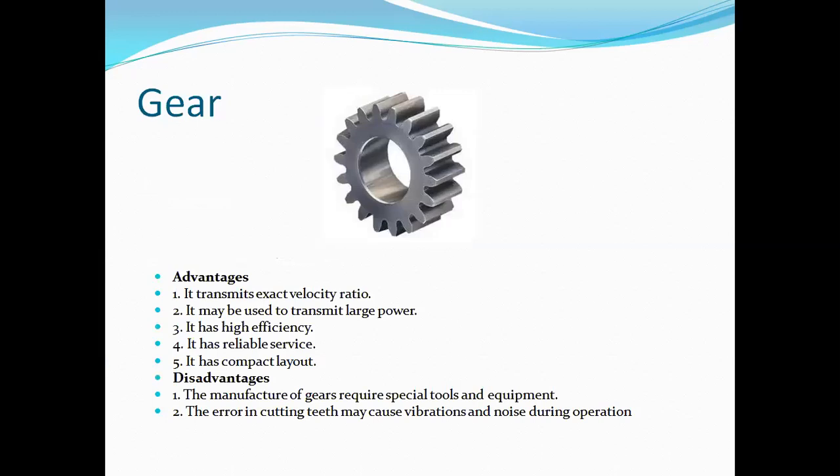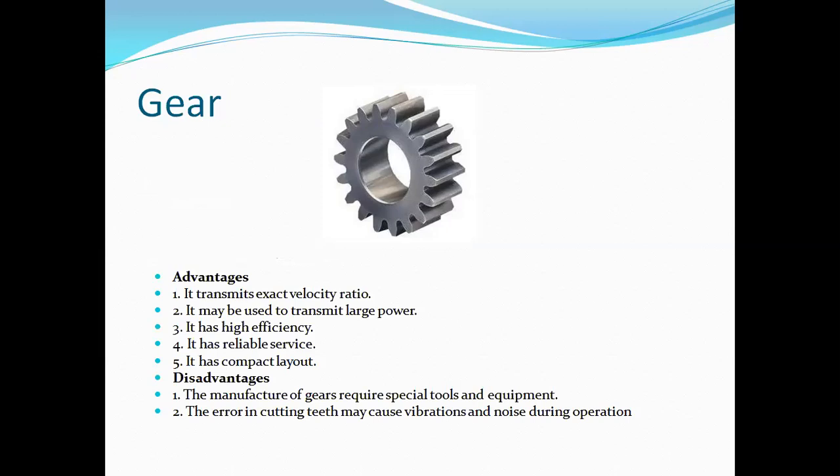So, firstly, we know about the gear. Basically, gear is a device which is used for transmission of motion or power between two shafts. The effect of slipping is to reduce the velocity ratio of the system. So it is known as gear.